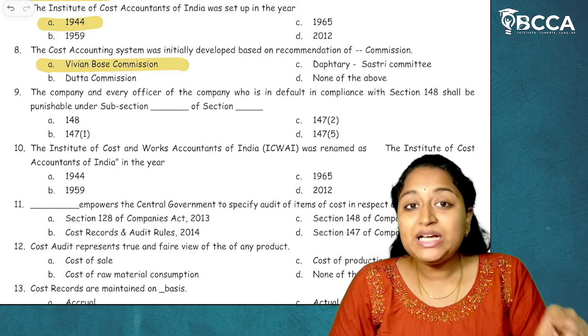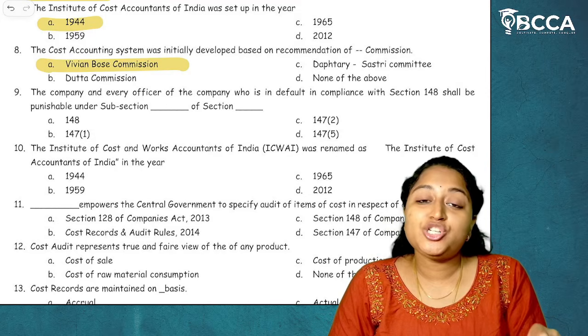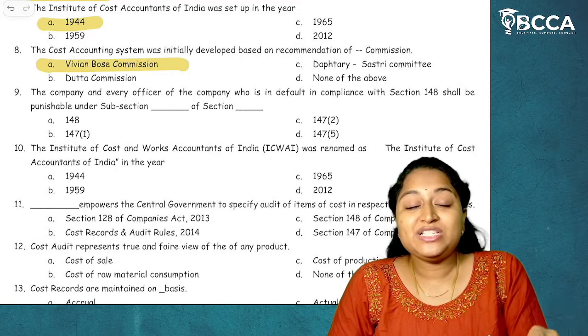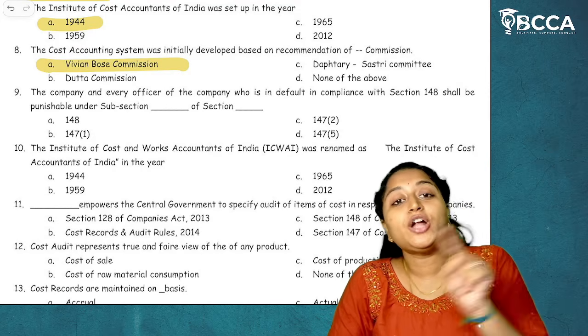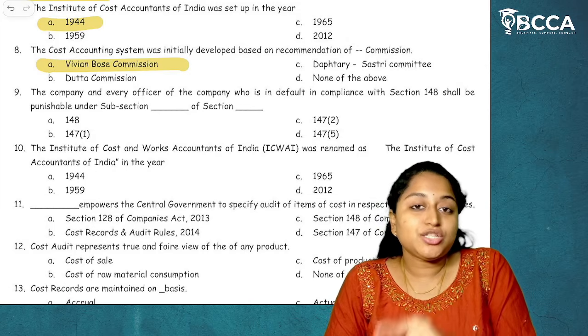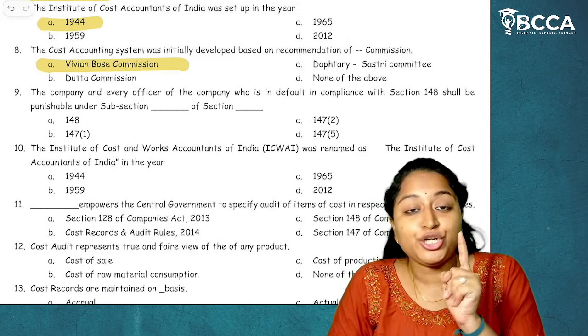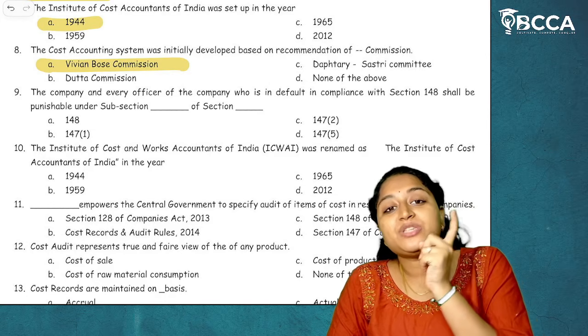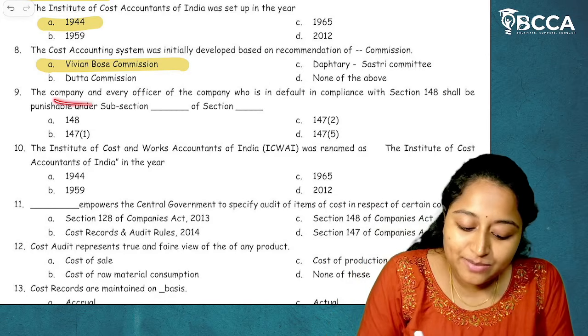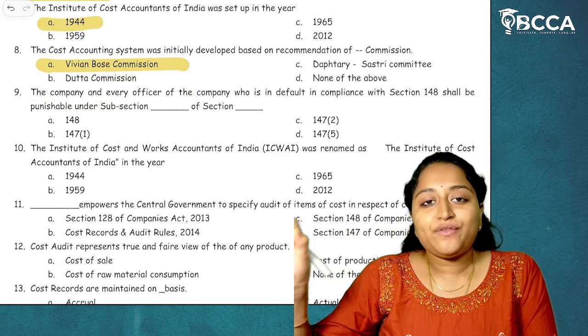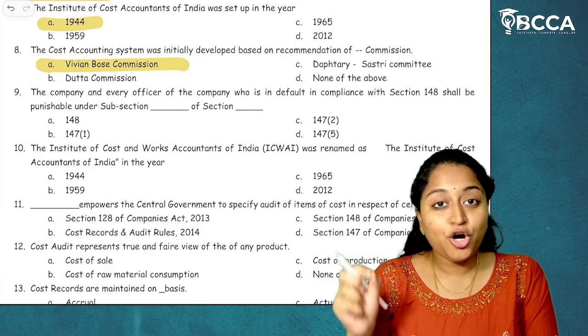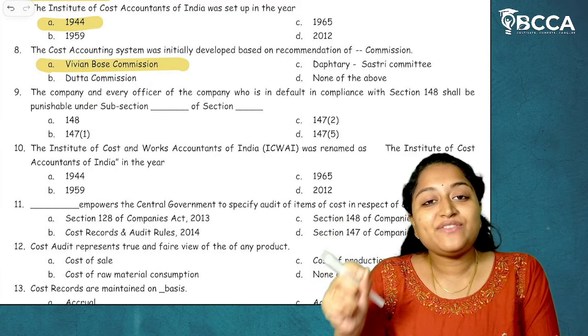If an officer in a company is in default, then they are punishable under section 147 subsection 1. If a cost auditor is in default, then the cost auditor is punishable under section 147 subsection 2 to section 147 subsection 5. So here they have asked about the company and every officer of a company, and the answer will be 147 subsection 1.